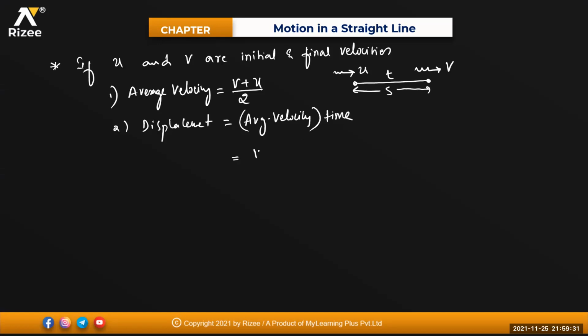That means (v + u)/2 into t. Very good. So if u and v are the initial and final velocities, average velocity is (v + u)/2 and displacement is average velocity into time. Clear?